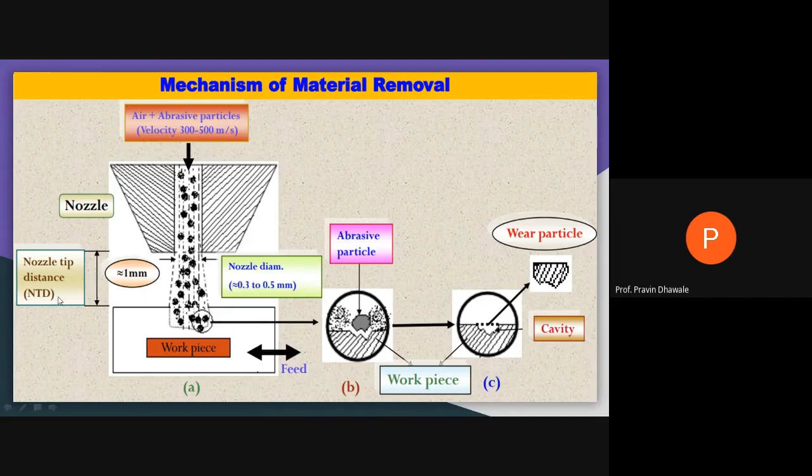Otherwise, it will affect the rate of material removal, or material removal rate, in case of abrasive jet machining. Draw this figure.